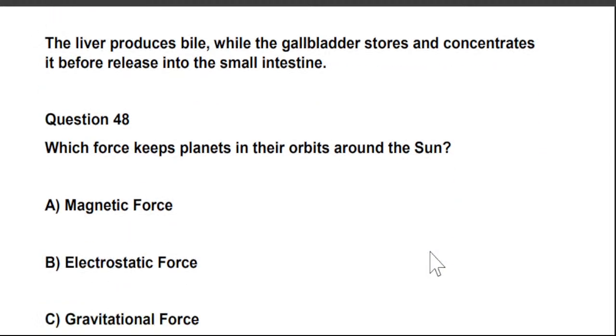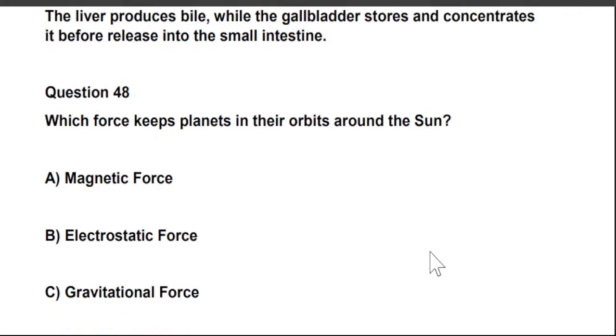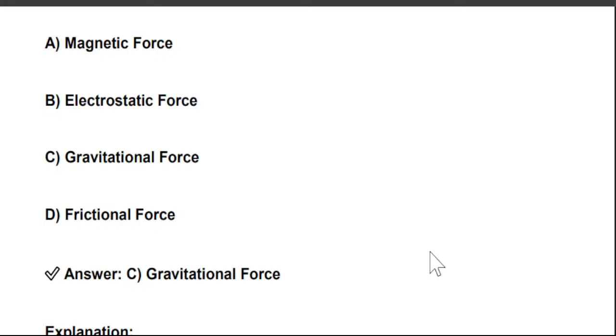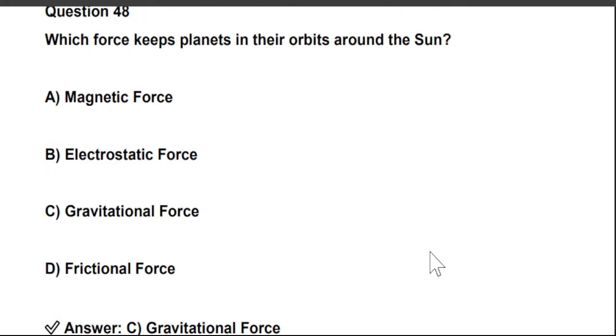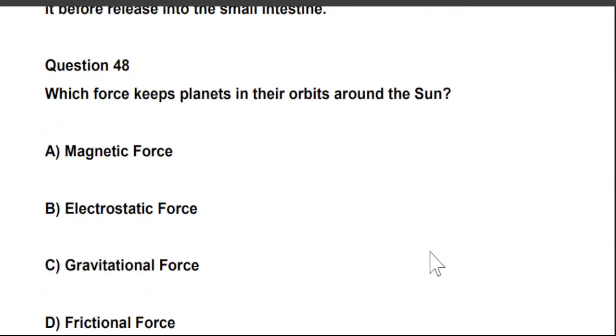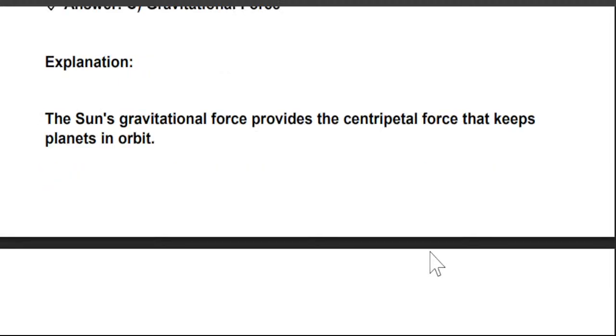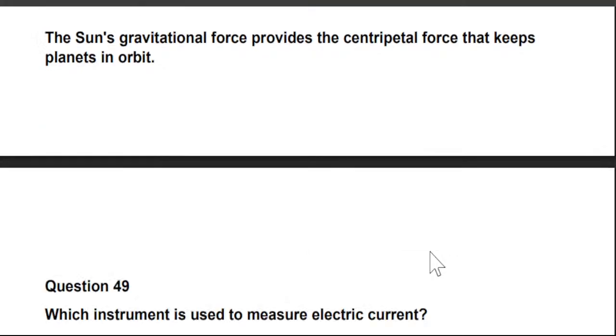Which force keeps planets in their orbit around the sun? Magnetic force, electrostatic force, gravitational force, or frictional force? The right answer is C. Gravitational force. It's the gravitational force which keeps planets in their orbit around the sun. The sun's gravitational force provides the centripetal force that keeps planets in orbit.